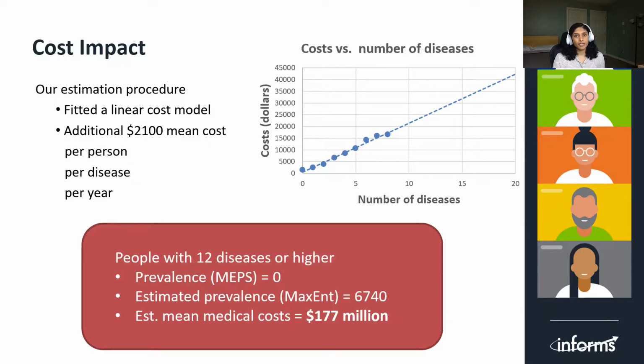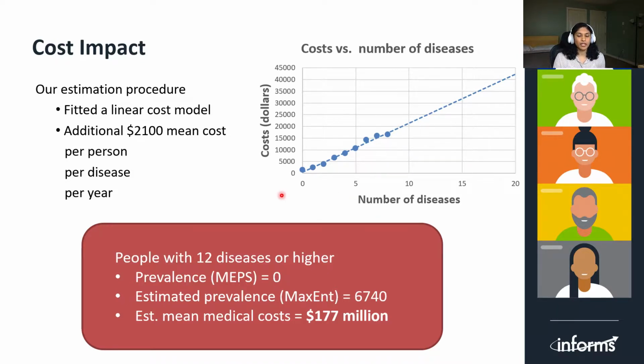In our estimation procedure, we first calculate the costs for a number of diseases according to the estimated prevalence given by the Maxent model. We looked at costs for people up to 8 diseases and fitted a line. The addition of a single chronic condition increases the mean cost by roughly $2,100 for every person every year. We think that this is a rather conservative extrapolation because the coordination costs actually rise sharply.